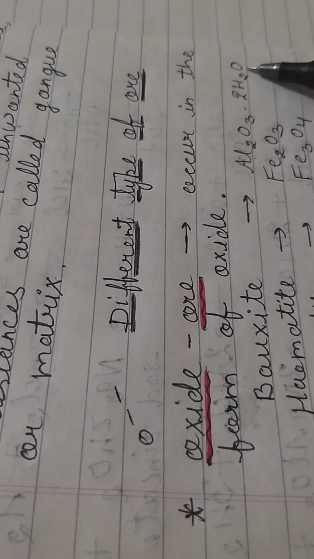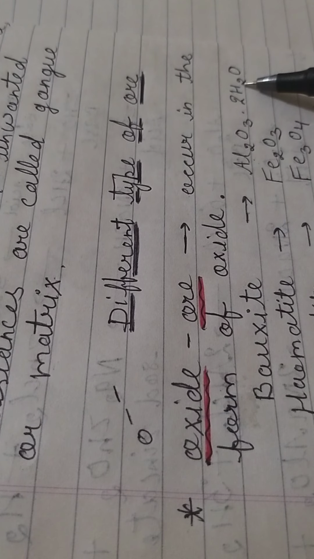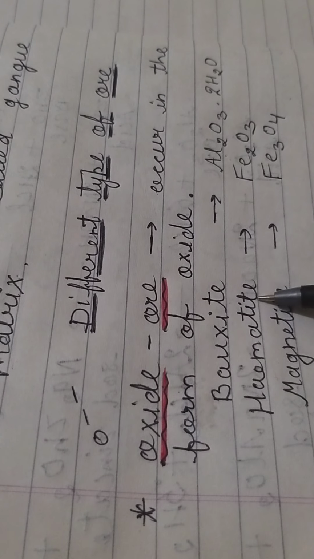The first ore is bauxite, the main basic ore of aluminium, and its formula is Al2O3.2H2O. Here 2 moles of water, what is it representing? Water of crystallization.